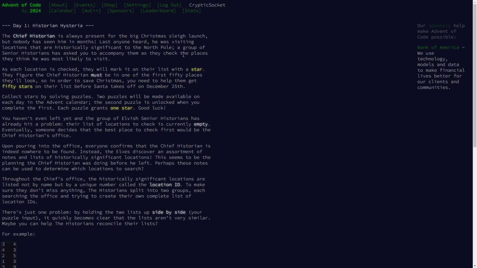Cool. I won't be reading this whole thing out loud, but I'll give a summary. This year's challenge is that the chief historian is supposed to be present at the big Christmas sleigh launch, but he's missing, and we have to find him. As we go, we'll collect more stars, and we should have 50 stars so that this whole event can happen properly and we can save Christmas. So we are going to look for the chief historian.